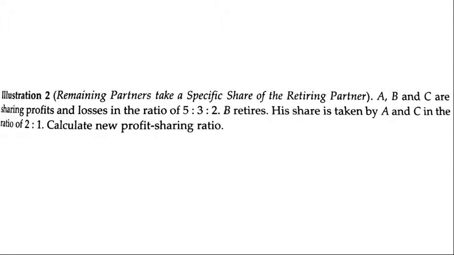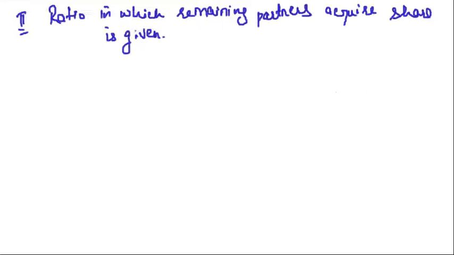A, B and C are sharing the profits and losses in the ratio of 5:3:2. B retires. His share is taken by A and C in the ratio of 2:1. Calculate the new profit sharing ratio. Let's first write down the facts. There are three partners A, B and C, sharing the profits in the ratio of 5:3:2.